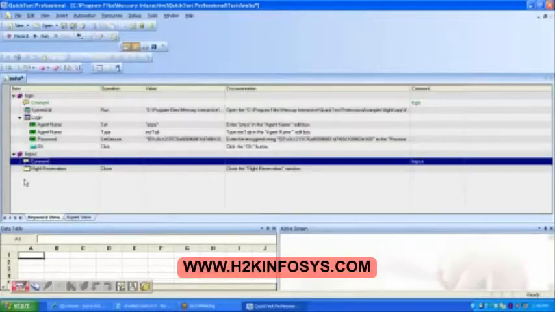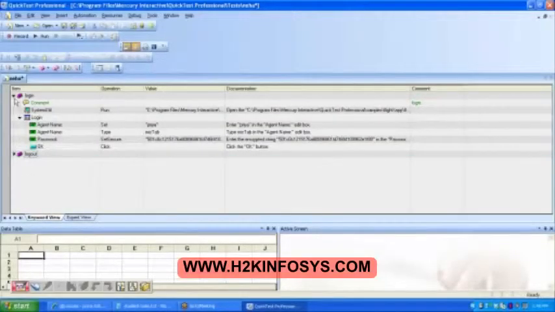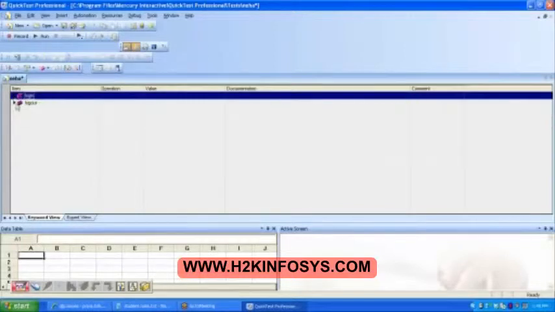More clear in your keyword view. Do you see here? Two actions are created. Earlier there was a single action, but now there are two actions. One is logout, another is login. Save it. Now is it possible for me to import? If I call login, only login is going to come. If I say logout, only the logout is going to be imported. Okay, this much is clear?